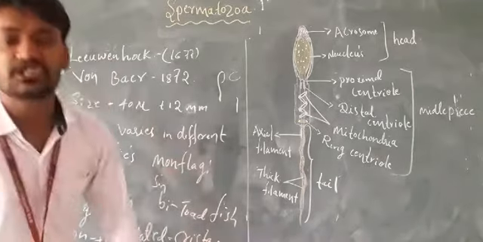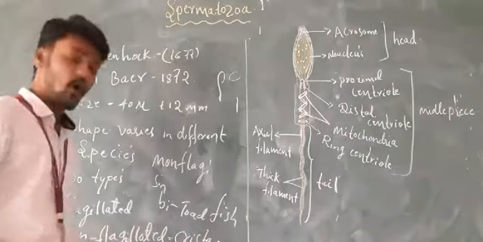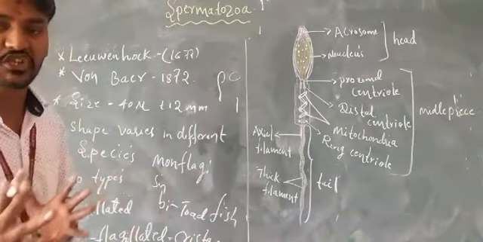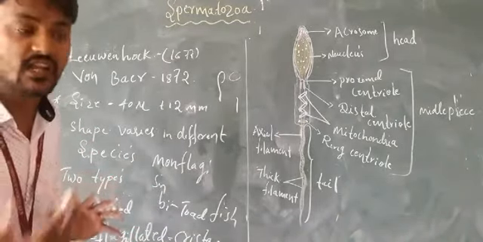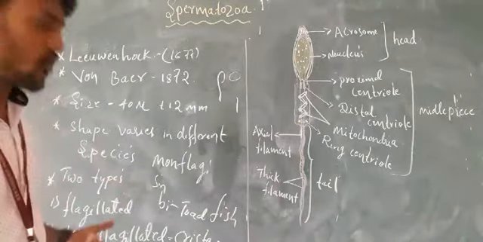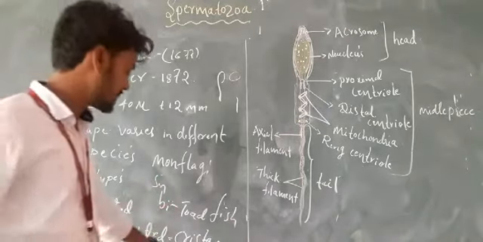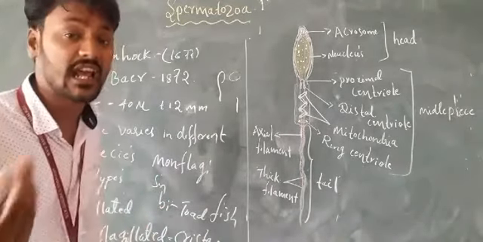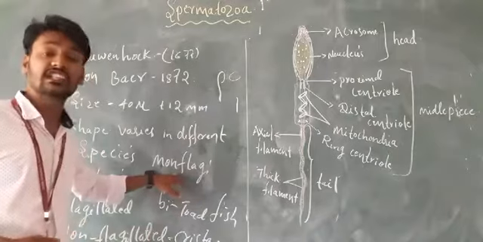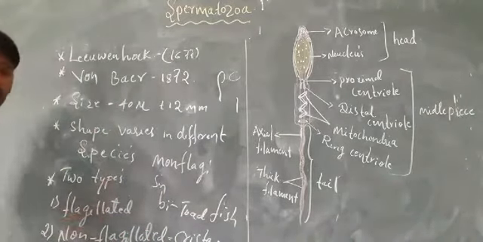All crustaceans are non-flagellated sperms. Sperms that do not contain the flagella are called non-flagellated sperms. The example is crustacean. Biflagellated, toad fish. Monoflagellated, example human beings. These are the different types of flagella.